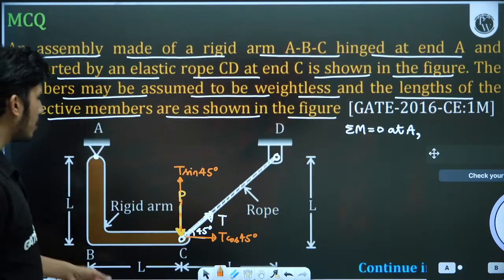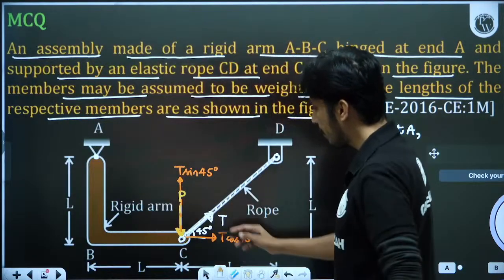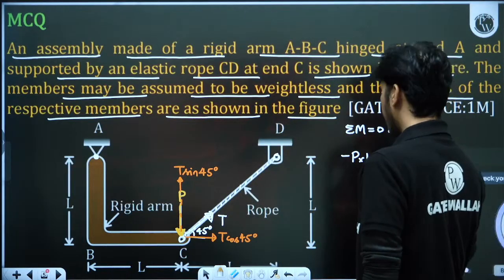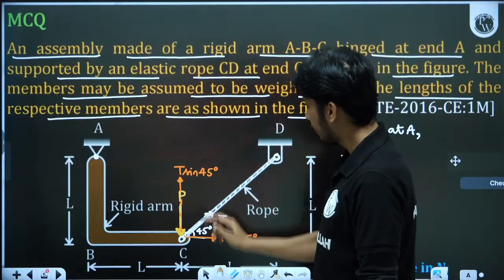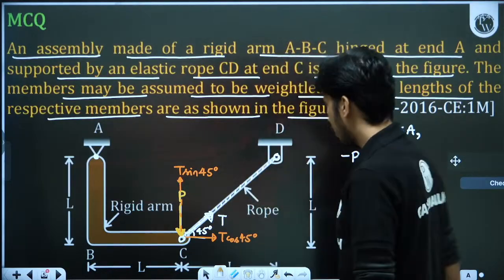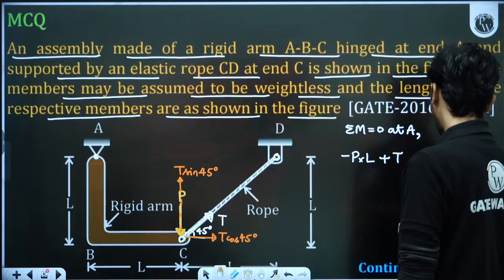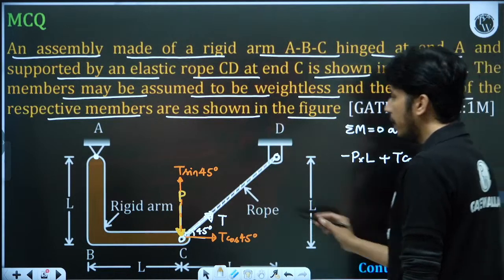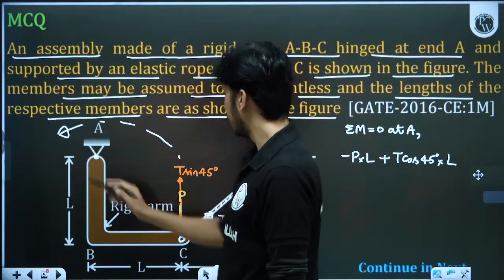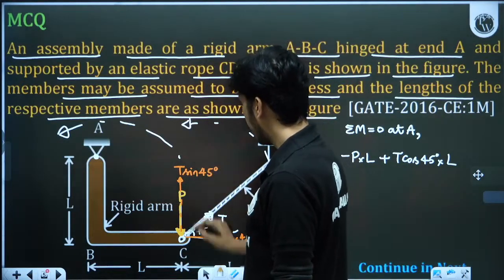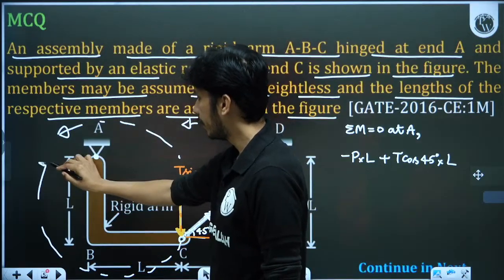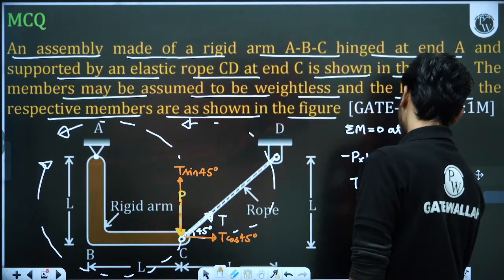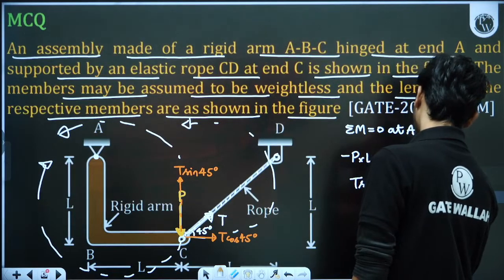So we will take sigma M equal to 0 at A. One moment will be P into L, that will be clockwise, so we take that as minus P into L. Another moment is anti-clockwise, that is T cos 45 into this length L. Another moment is again anti-clockwise, T sin 45 degrees into L, that is equal to 0.